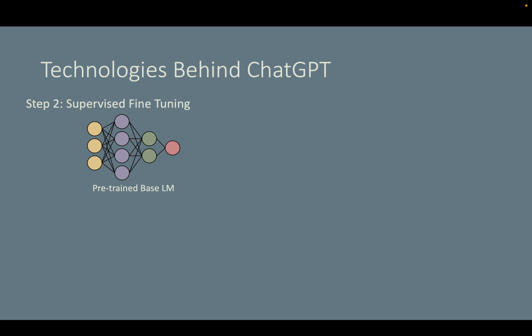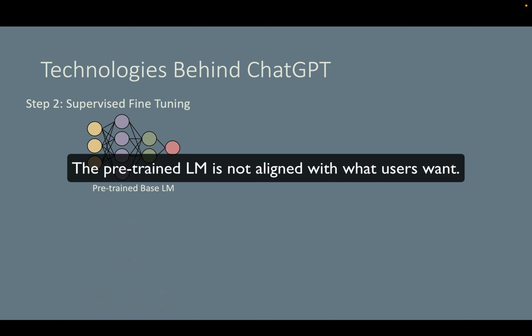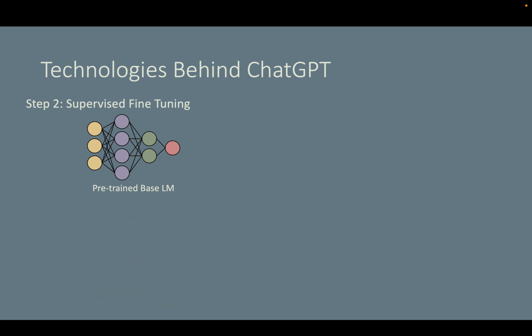It does not understand the task. It's just mimicking patterns. While it is powerful in predicting the next token, it is not very helpful. It is not aligned with what users actually want, that is, to answer the question. So, in step 2, OpenAI is using a technique called SFT, or Supervised Fine-Tuning, as the first step in aligning the model with human intent. Here is how it works.